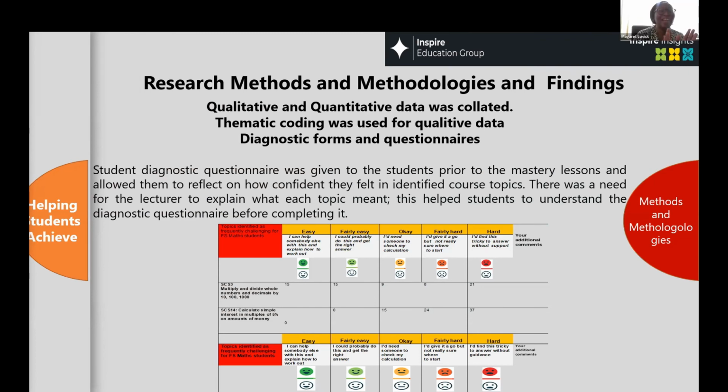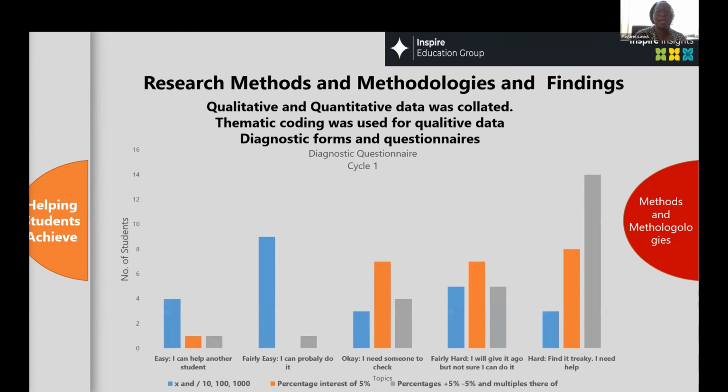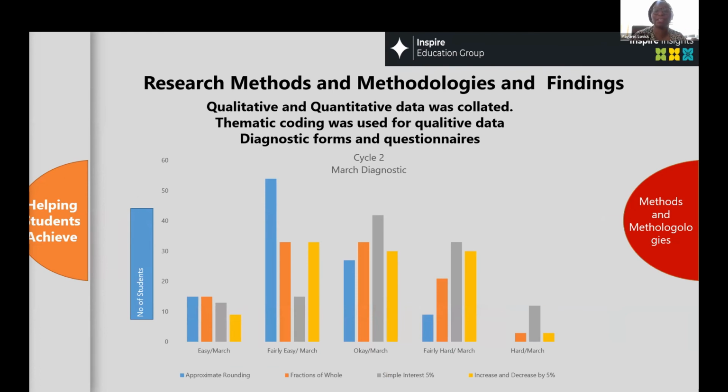Yeah. So student diagnostic and questionnaire. So method and methodologies, we did use diagnostics. So I put an example there to show how we collated some of our data on qualitative and quantitative data, and how we analyzed it and what it was telling us in how they felt about specific topics, especially from the math mastery as we conducted it. And then what was good about these two bits of data, this is Cycle 1 and Cycle 2, is that there is tangible evidence of improvement and students starting to feel really good and confident about their approach to maths.